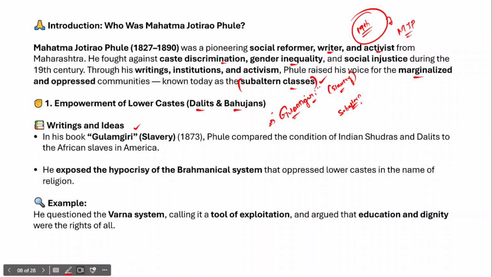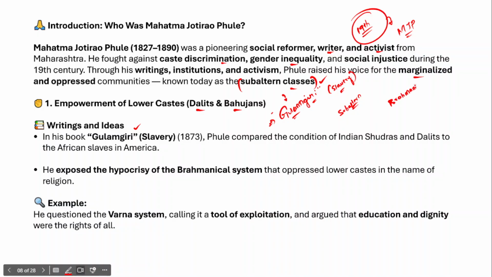So the conditions that the Africans have been facing in America, the same conditions that the Bahujans or Dalits have been facing in India also. This is what he told in his book called Gulamgiri, which literally translates to slavery. And apart from that, in his book Gulamgiri, he in fact exposed the hypocrisy of the Brahmanical system as well.